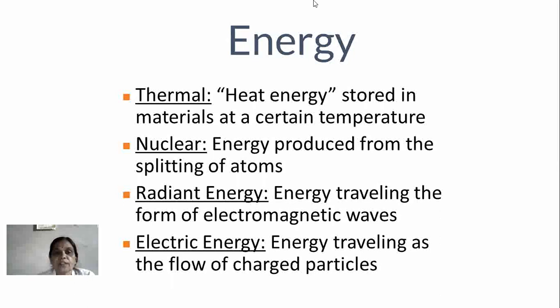Now the thermal energy: heat energy stored in materials at a certain temperature is known as thermal energy. Now, nuclear energy. It is produced from the splitting of atoms. Next type, radiant energy: energy traveling in the form of electromagnetic waves. Next one is electric energy, that is the energy traveling as the flow of charged particles. These are the different types of energy when we are studying the concept of energy.